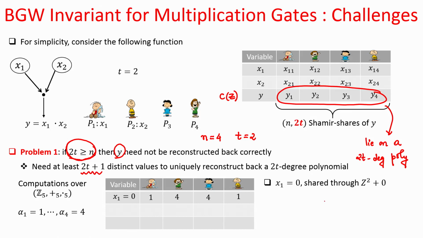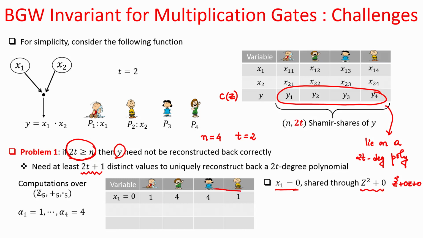Imagine that we take this specific example where x1 is equal to 0 and P1 shares x1 equal to 0 through a degree 2 polynomial. You can interpret it as z square plus 0 times z plus 0, and this polynomial will be evaluated at alpha1, alpha2, alpha3, alpha4, which I am taking to be 1, 2, 3 and 4 respectively.